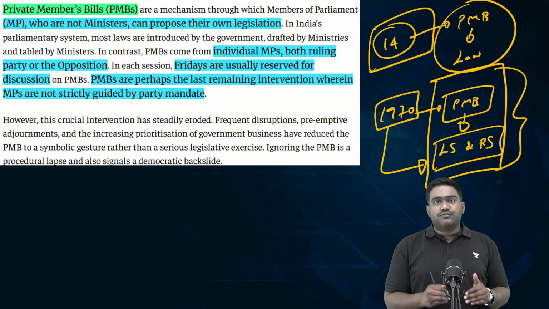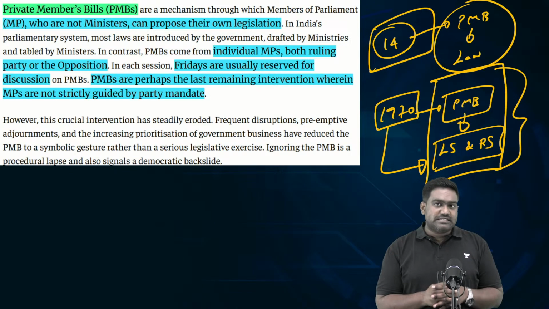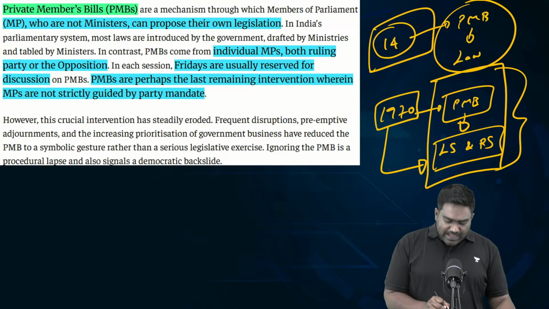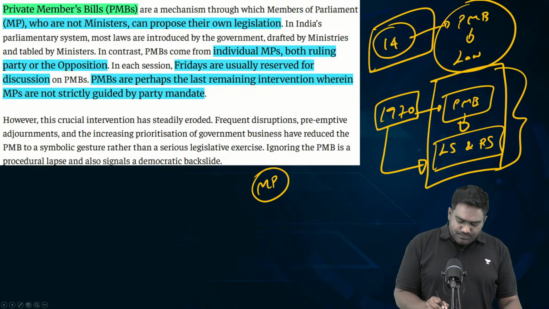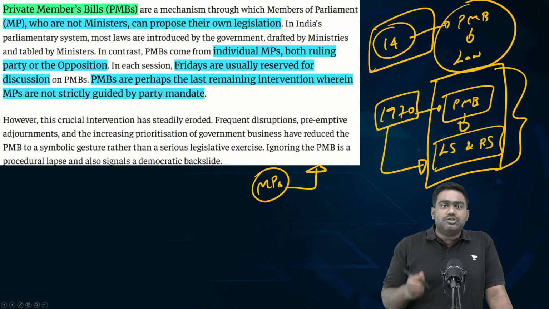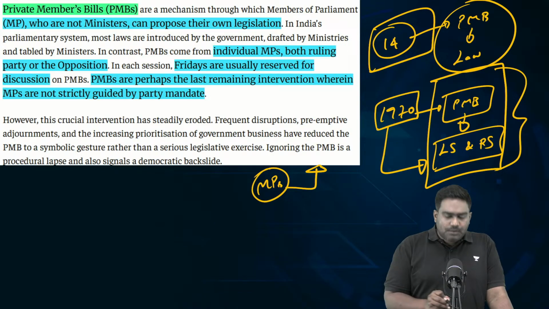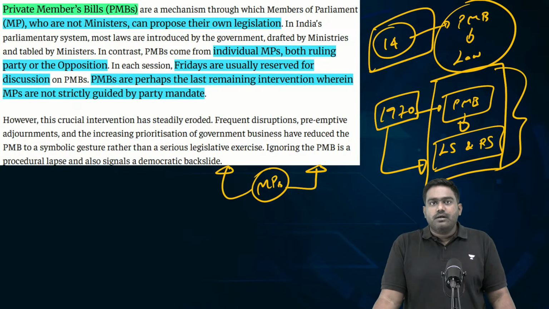So that is why the writers feel that it is a very ignored tool of lawmaking, an ignored tool of legislation. Because see, private MPs, that is individual MPs, be it from ruling party or opposition, if they can bring out important issues, try to push a law on important critical matters, this is good for a parliamentary democracy, right?